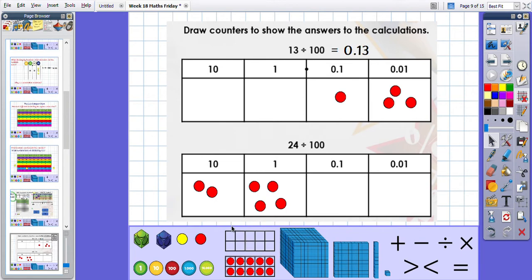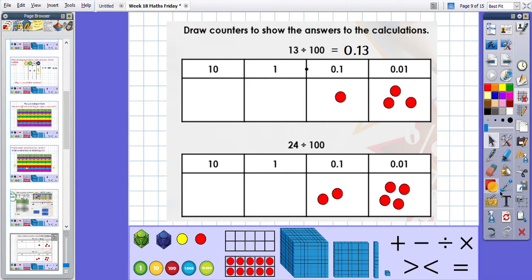Okay, divided by 100, 2 places to the right. Let's go. 1, 2, 1, 2, 1, 2, 1, 2. And our tens, 1, 2, 1, 2. Okay, so what have we got represented here?